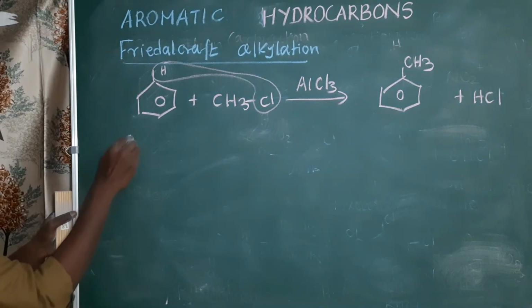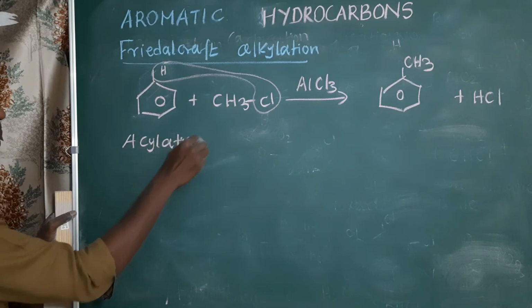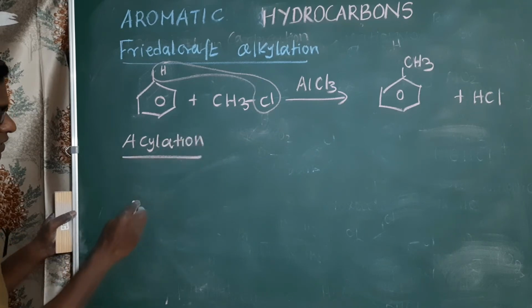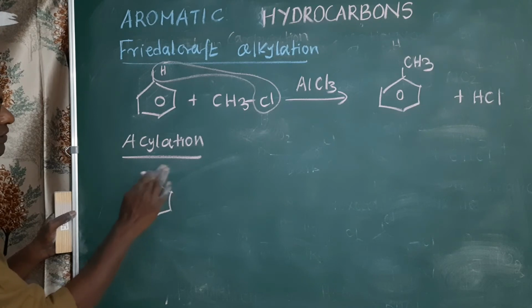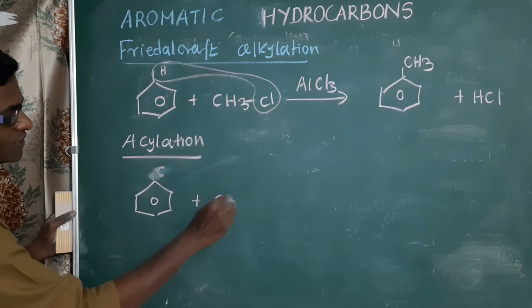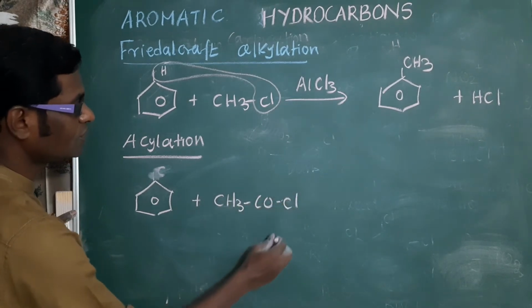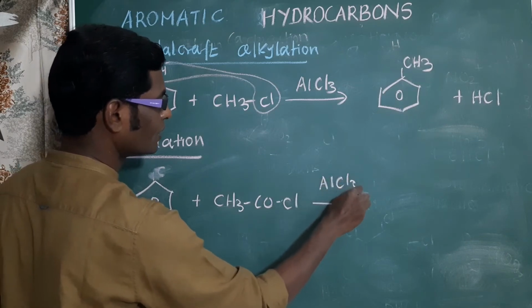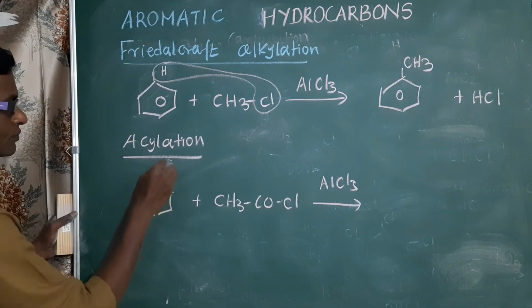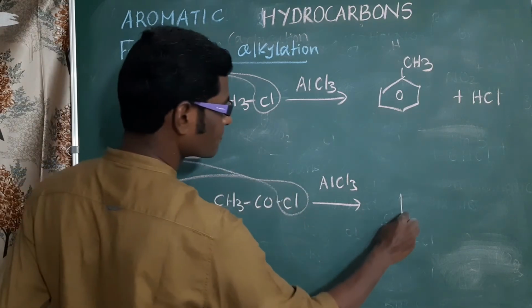The second one is Friedel-Crafts acylation. Same benzene and catalyst anhydrous aluminum chloride. Another reactant is acetyl chloride CH3COCl in presence of anhydrous aluminum chloride. This hydrogen is replaced by COCH3.